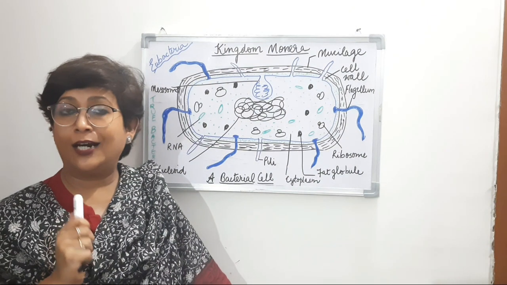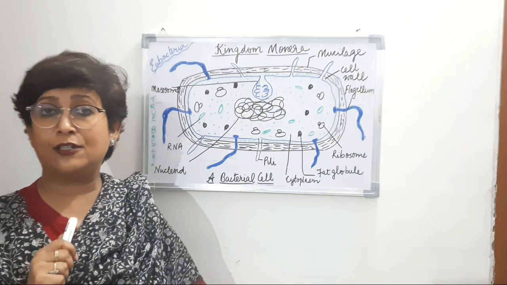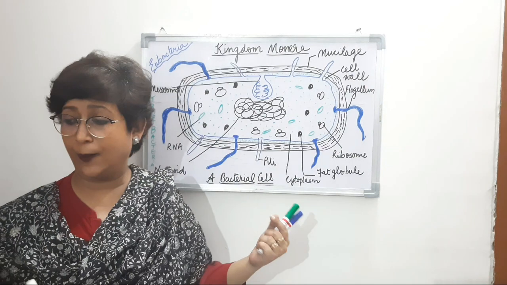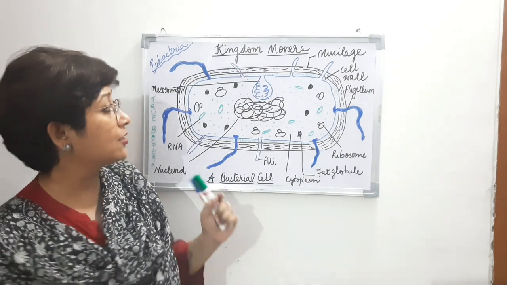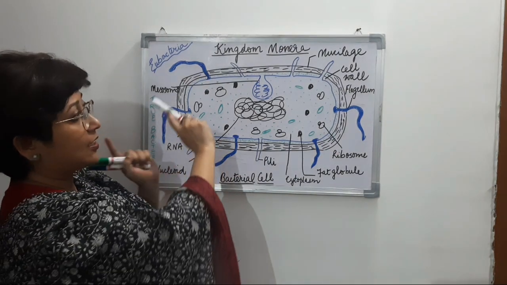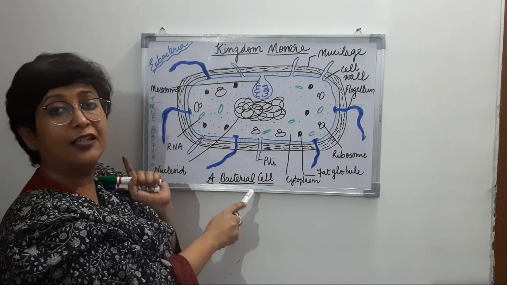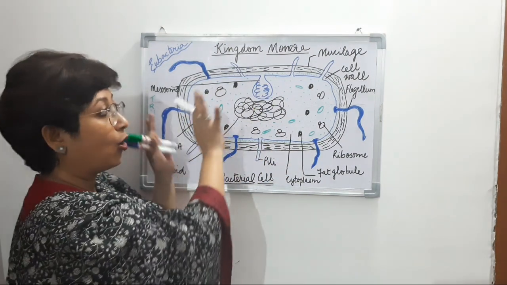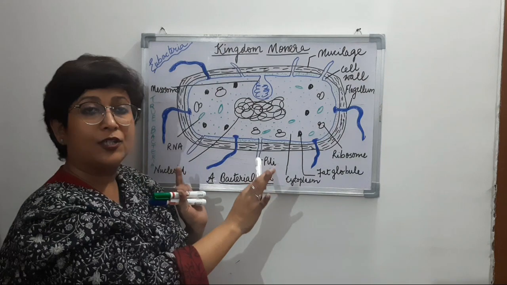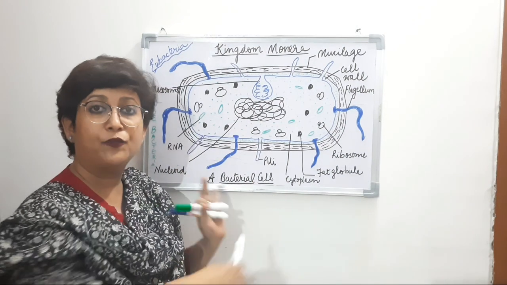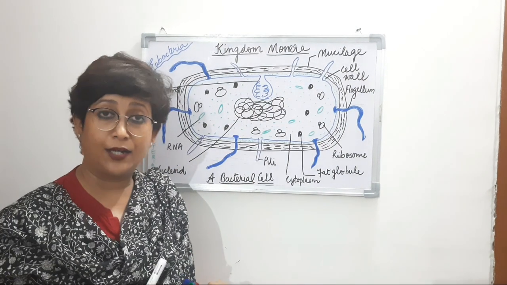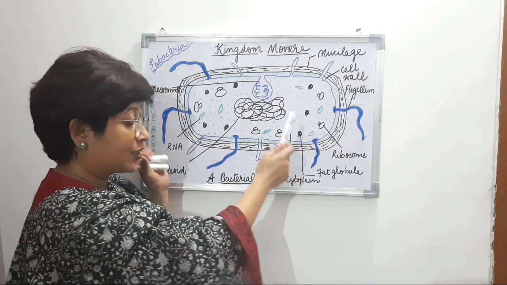Now, if we look at the structure of Eubacteria, the true bacteria, this is the structure of a bacterial cell. This is a prokaryotic cell. If you're asked to draw the structure of a prokaryotic cell, you will draw the same diagram.